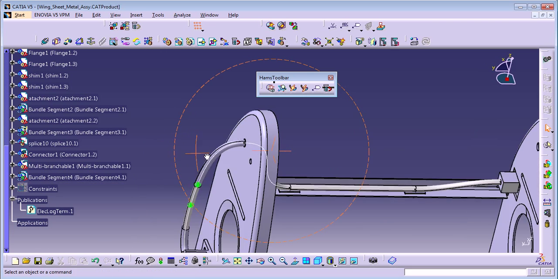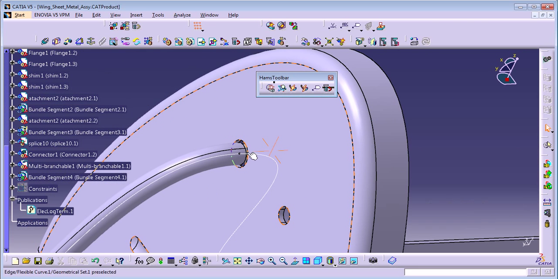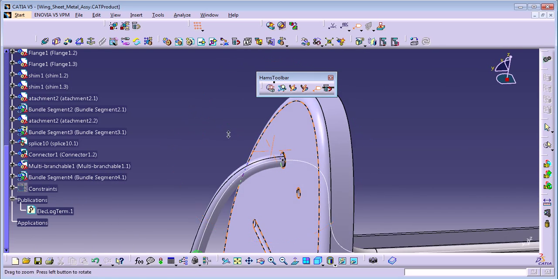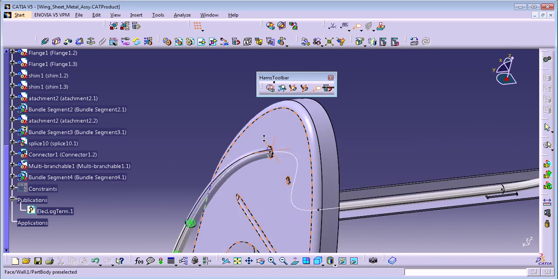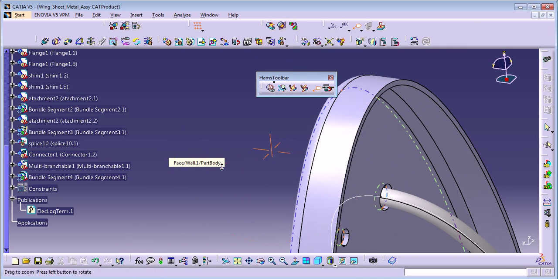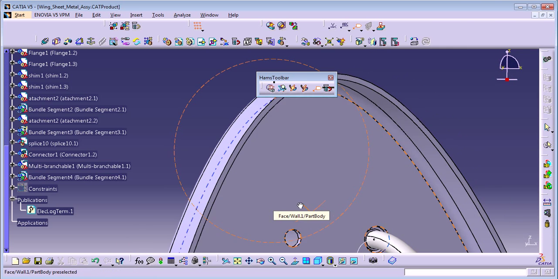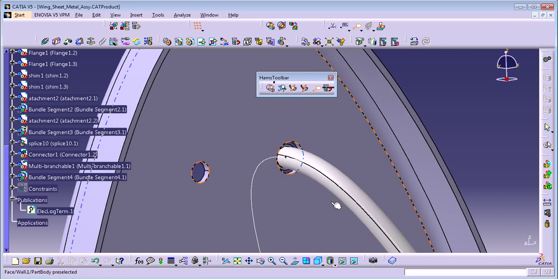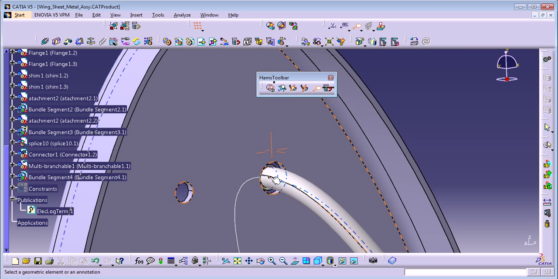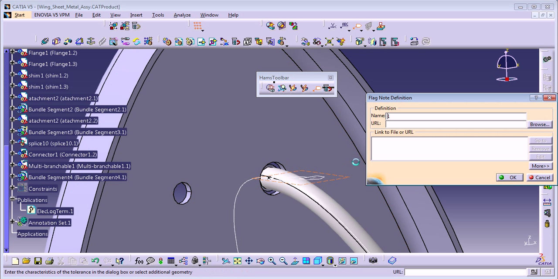Alright, and another thing to show you is the flag node with leader. This is useful when you have grommets or spacers that need to be installed on the airplane. Let's suppose we need to install a grommet here, but we don't have the 3D part. So just click on the flag node, click on the point where you want to add it.